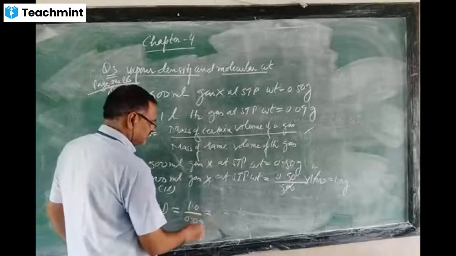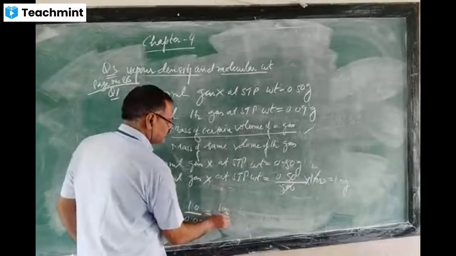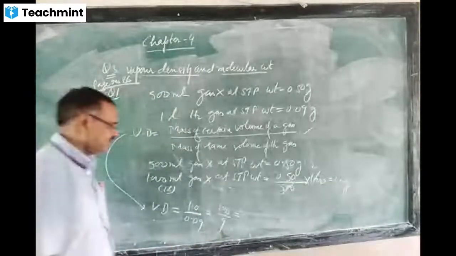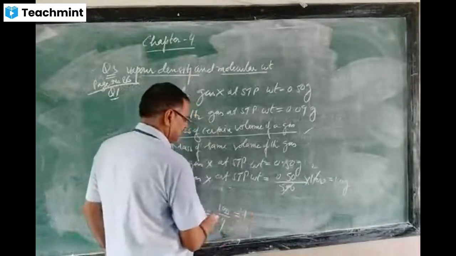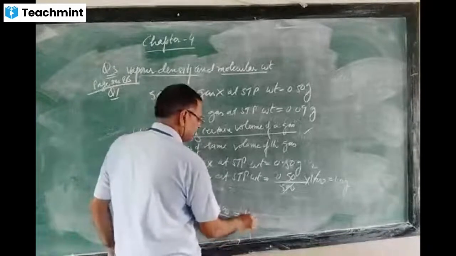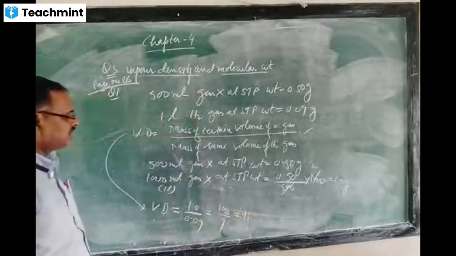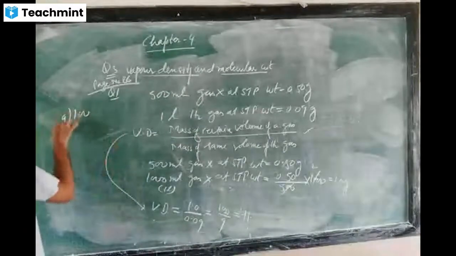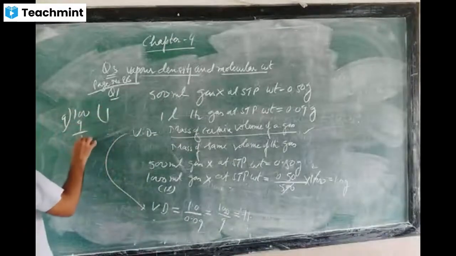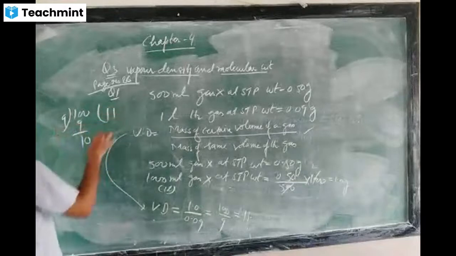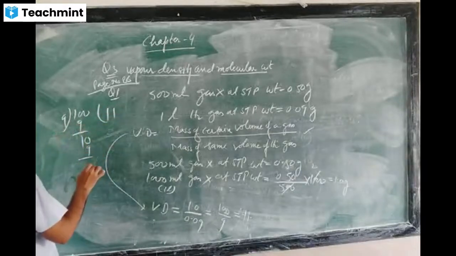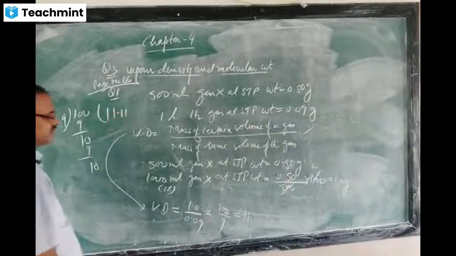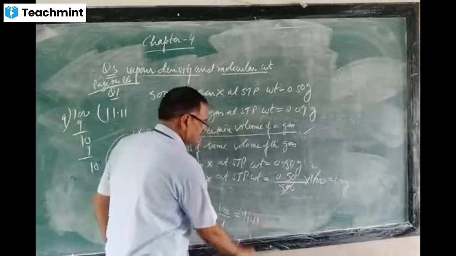You can remove this 0, so that becomes 100 upon 9. Dividing, you will get 11.11.